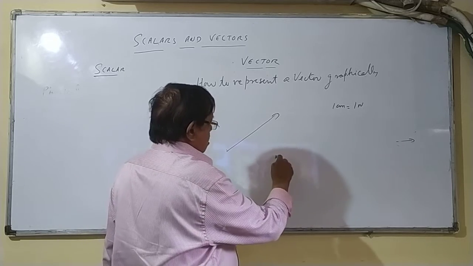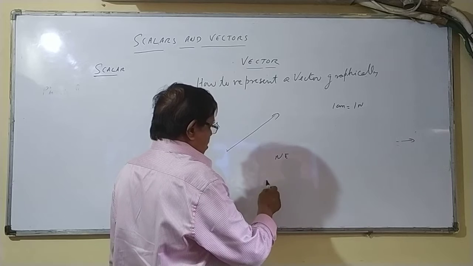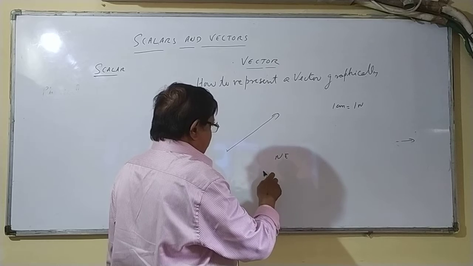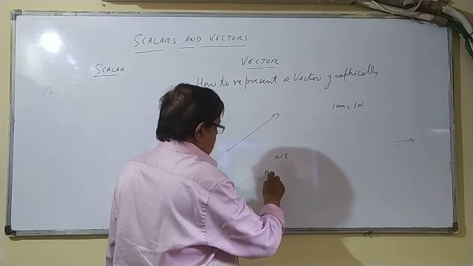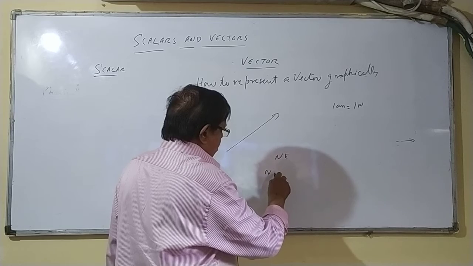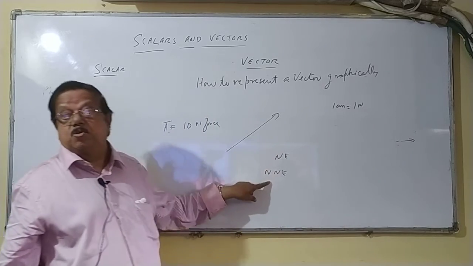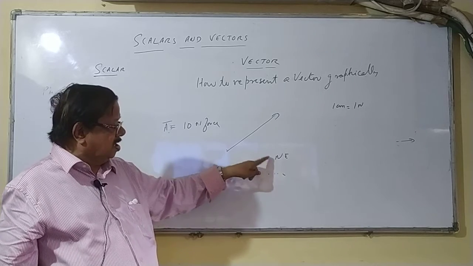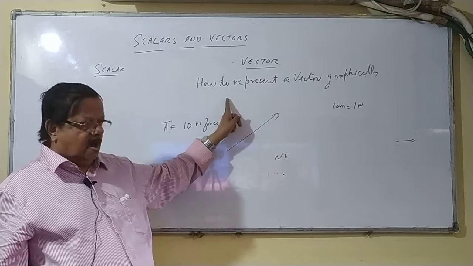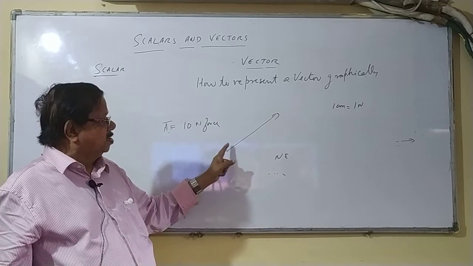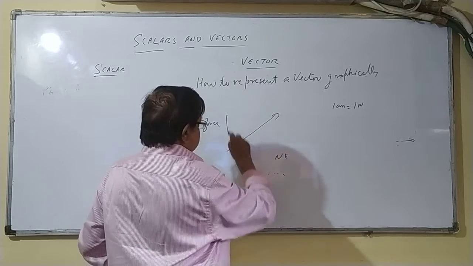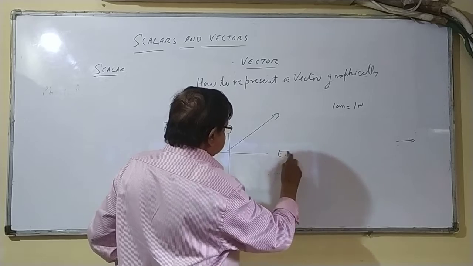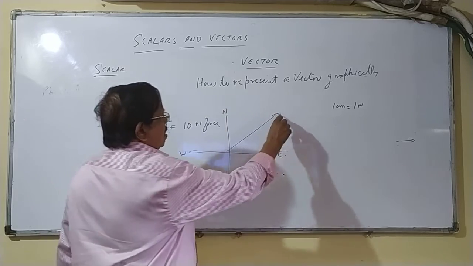This will be northeast, or it may be 20 degrees in the northeast. There are actually 32 directions. North, northeast is another direction, or whichever direction you want to say. It may be northeast or north or east, whichever direction you have to represent. Suppose this is north, this is south, this is east, and this is west. This is northeast.